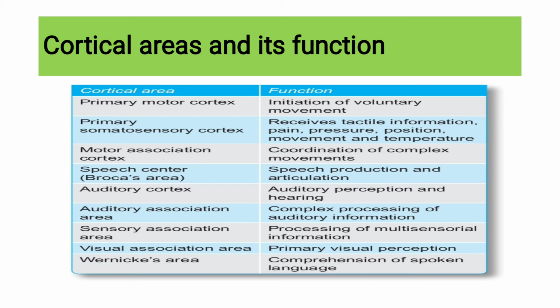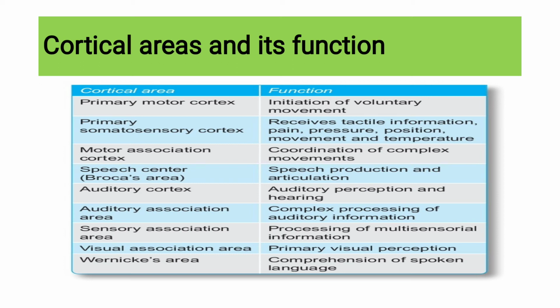Then the auditory association area. Whatever you have heard, your brain is processing, and that is called complex processing of auditory information. Suppose you have heard that you have secured first in the class, you will perceive it and be very happy. In the same way, if you hear sad news, you cry. All of this is because of the action of the auditory association area.